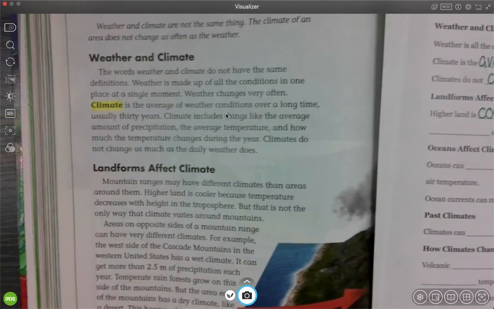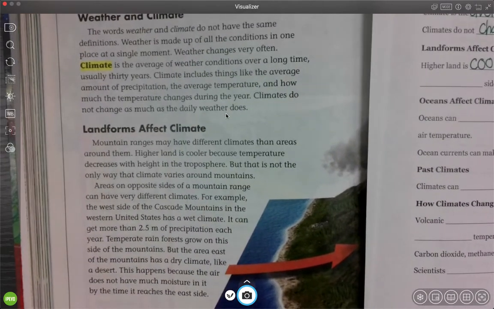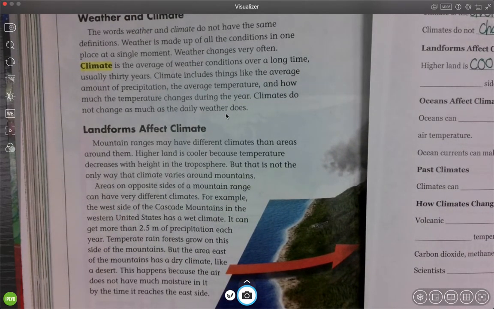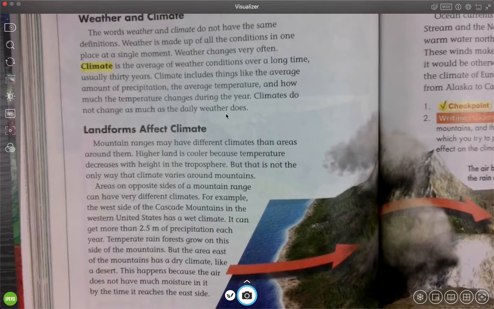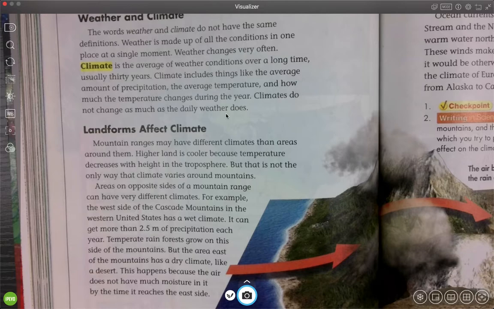We're going to continue reading in the second paragraph. Areas on opposite sides of a mountain range can have very different climates. For example, the west side of the Cascade Mountains in the western United States has a wet climate. It can get more than 2.5 meters of precipitation each year. Temperate rainforests grow on this side of the mountain. But the area east of the mountains has a dry climate, like a desert. This happens because the air does not have much moisture on it by the time it reaches the east side.